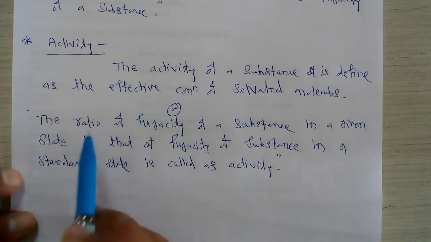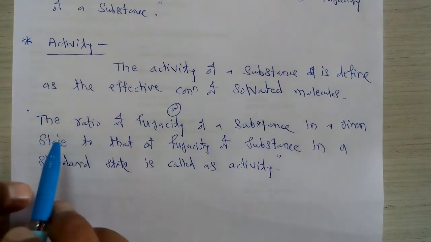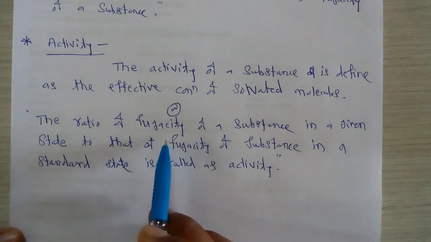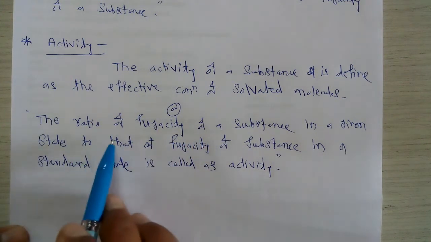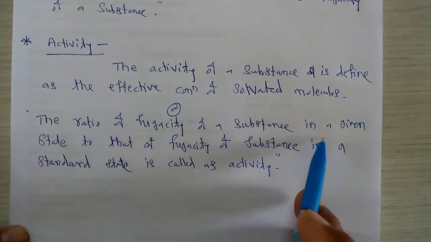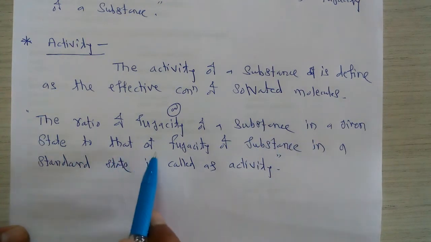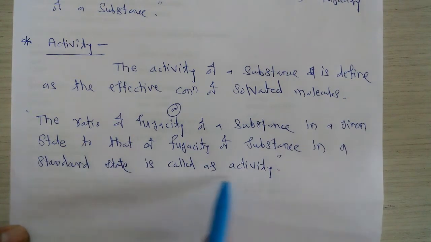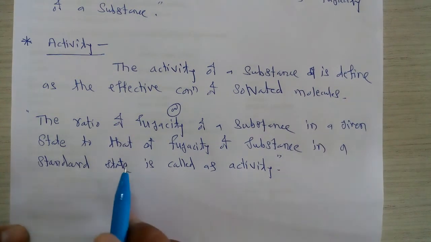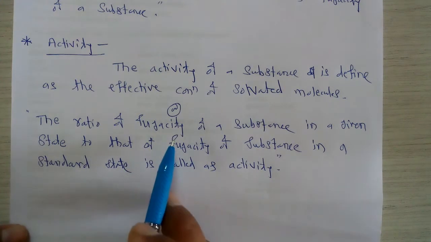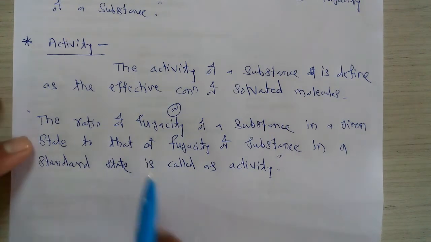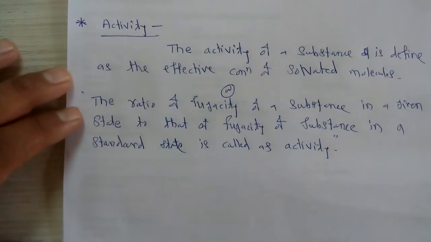In another way, we may define activity as the ratio of fugacity of a substance in a given state to the fugacity of the substance in a standard state. Means we have to consider the fugacity of a substance at two different states: one is its given state, and the second is its fugacity in its standard state. That ratio is nothing but the activity.